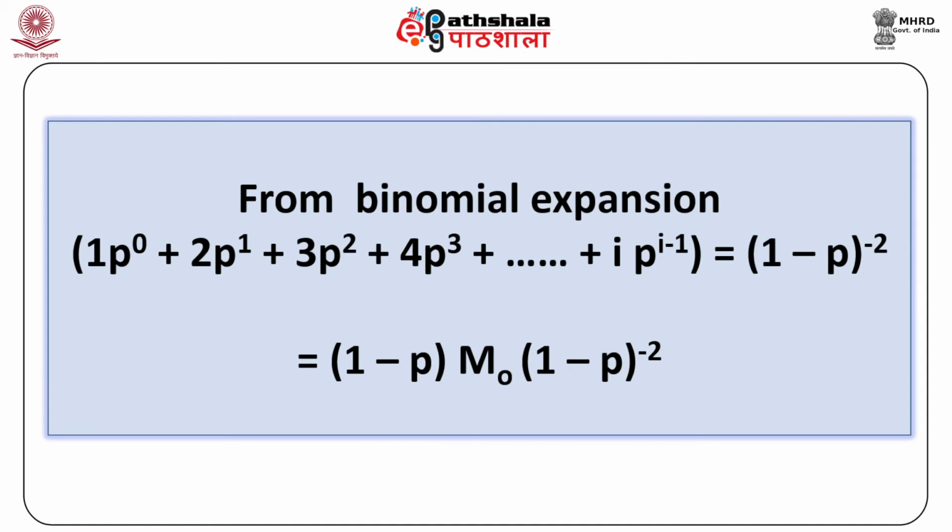From the binomial expansion, we have 1 p to the power 0 plus 2 p to the power 1 plus 3 p to the power 2 plus 4 p to the power 3 plus so on up till i p to the power i minus 1 is equal to 1 minus p to the power minus 2. Substituting this, we get Mn bar equals 1 minus p into m naught into 1 minus p to the power minus 2.